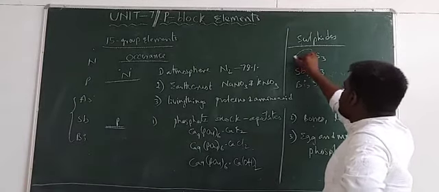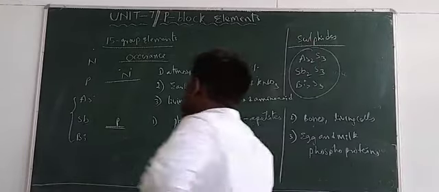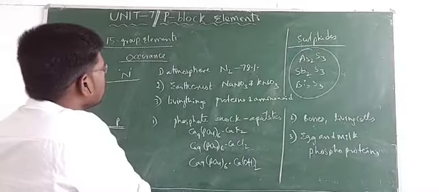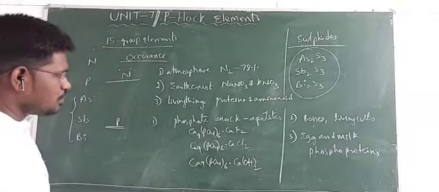So these are the available forms of the last three elements, arsenic, antimony and bismuth. So this is the overall occurrence of all the elements present in the 15th group.